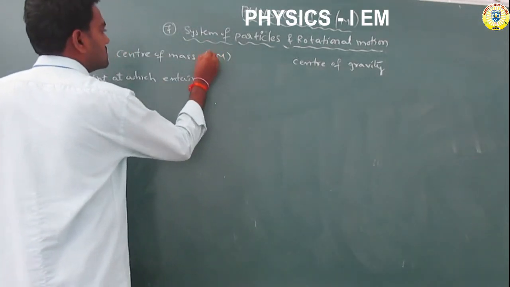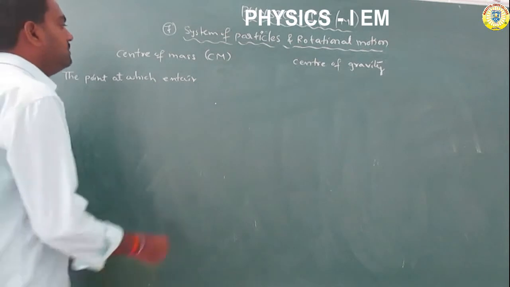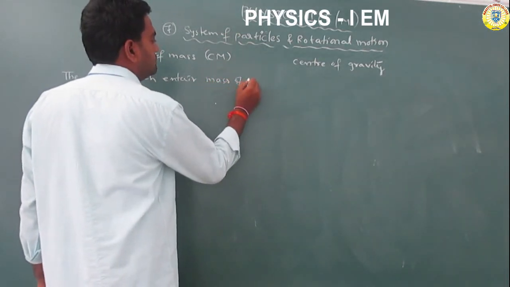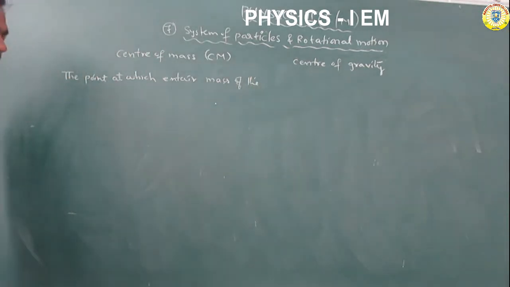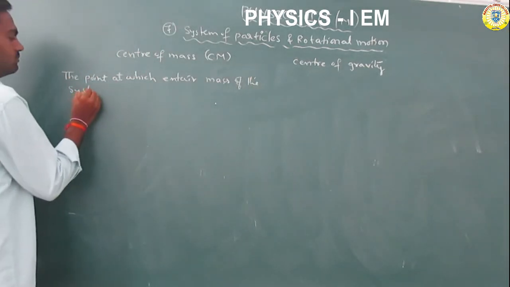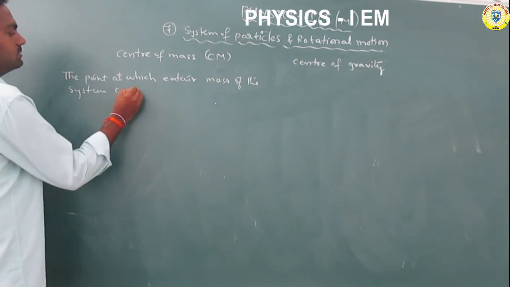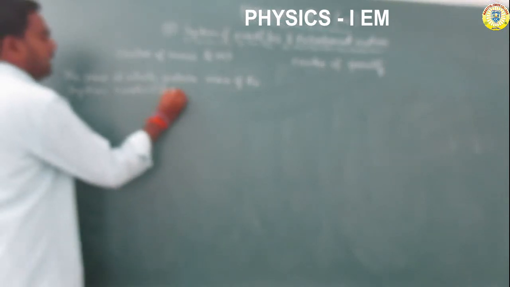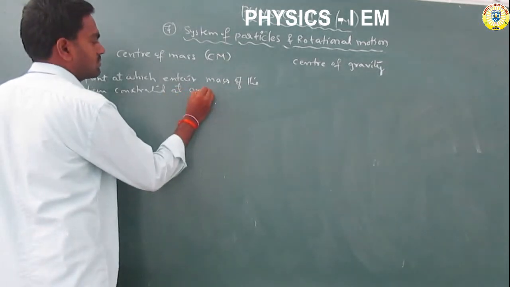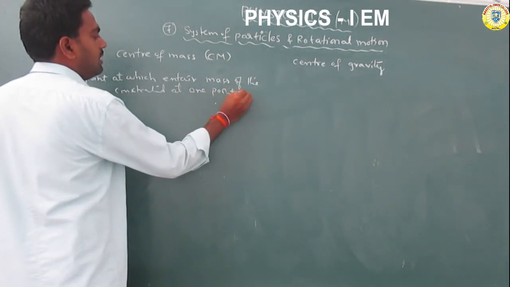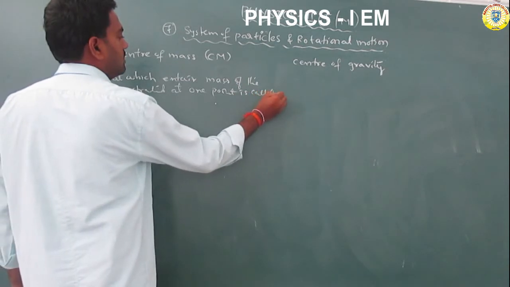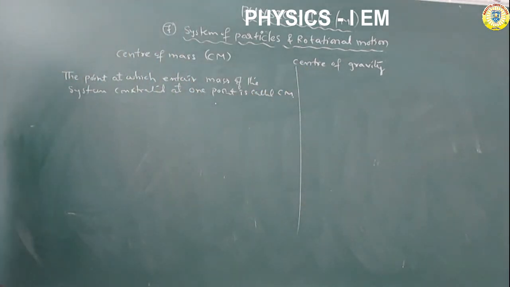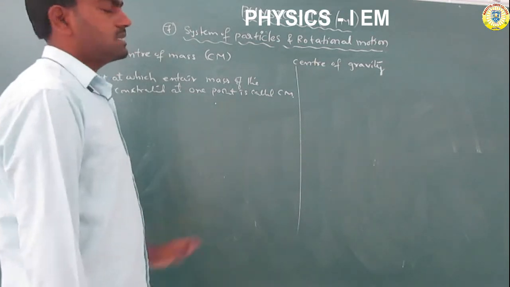The point at which the entire mass of the body, the mass of the system, is concentrated at one point is called the CM, center of mass. And what is the center of gravity?